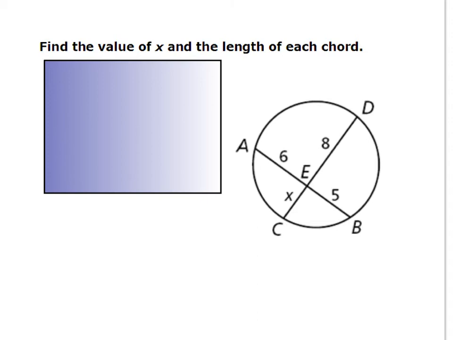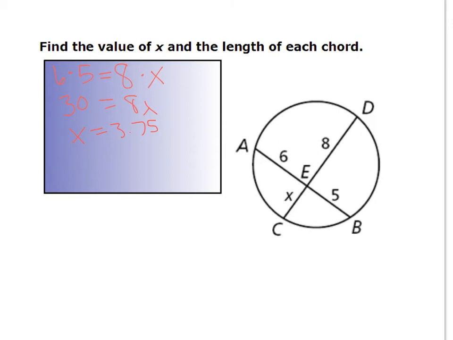So we just found out that when you multiply the parts of those segments together, they are actually congruent. That does not mean that your chords are congruent, though, and we'll find out here in a second. So it says, find the value of x and the length of each chord. We're going to take AE, which is 6, and multiply it by 5, which is EB. We're going to set that equal to 8, which is DE, times CE, or x. So we end up getting 30 is equal to 8x. Solving for x here, we get that x is equal to 3.75.